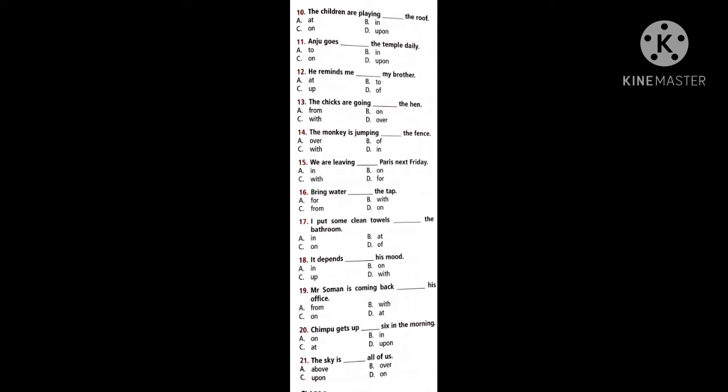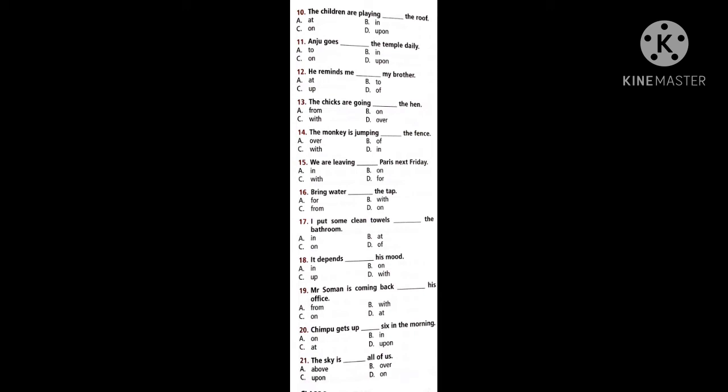Now, where is the monkey jumping? If you observe the options, when we are jumping, there is a movement, and a fence is there. If it is jumping the fence, how do we jump from the fence? Basing on the options, you can find, is it over the fence, off the fence, with the fence, or in the fence? Now, in the same way, just try to read the questions from 16 to 30 according to the context. You are supposed to write the answers basing on the options given.